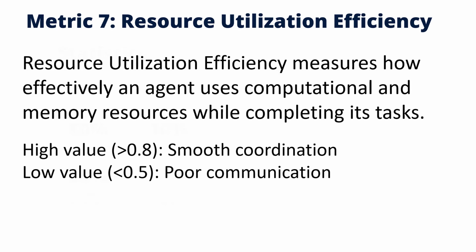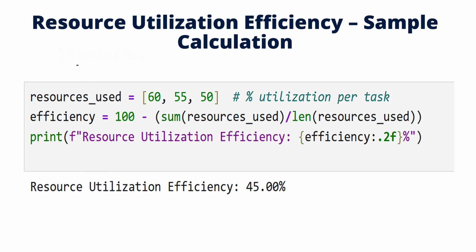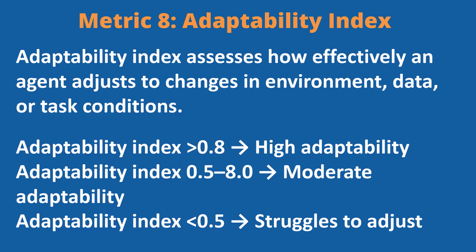A high value greater than 0.8 indicates smooth coordination. A low value less than 0.5 indicates poor communication. This measures how efficiently an agent uses computational or environmental resources. We compare the resources actually used versus those allocated. Better efficiency means the agent completes tasks with minimal waste.